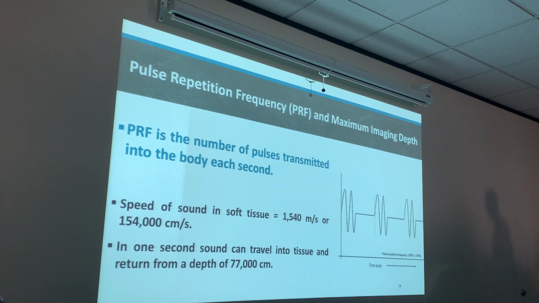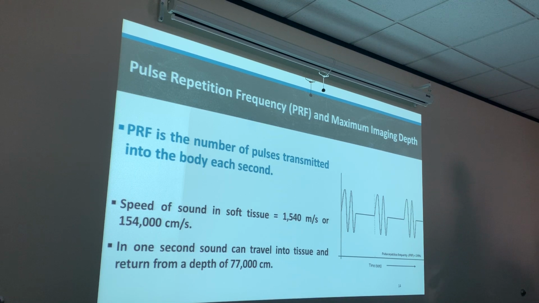Okay. We're good with that, guys? We understand that? That's why we're at 1540 meters per second, or 154,000 centimeters per second. If we have that, then that means that sound can travel to a reflector and come back at a depth of 77,000 centimeters. We good there? Because basically, sound travels at 154,000.